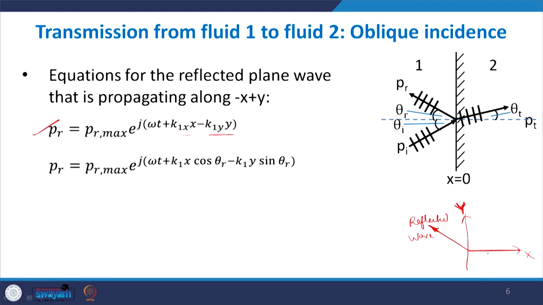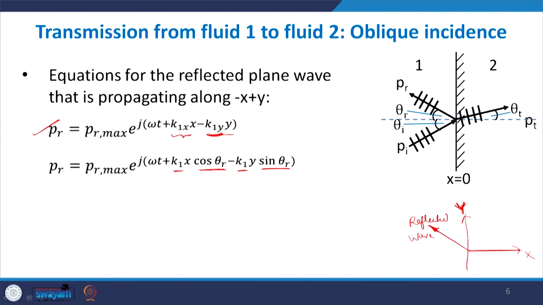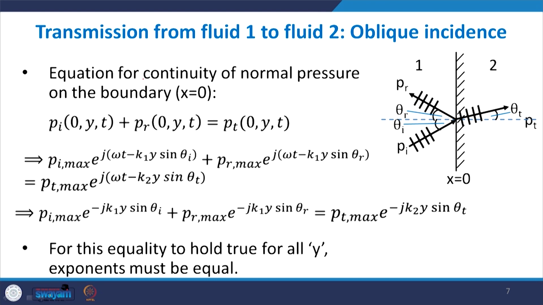When we write it in terms of the equivalent vector, we replace k1x and k1y as before. Here k1x will be k1 times cos theta r, and k1y will be k1 times sin theta r. So the y component is the sine component, and this is the cosine component. We have replaced it with these values, and this is the final value we get for Pr.